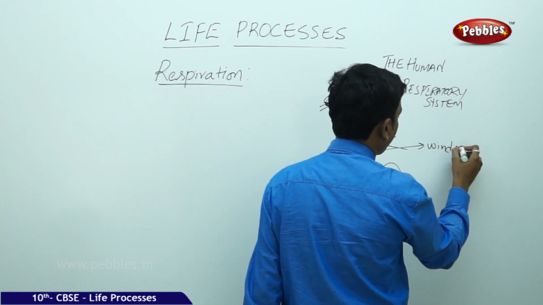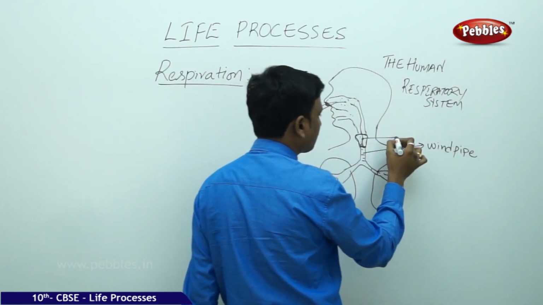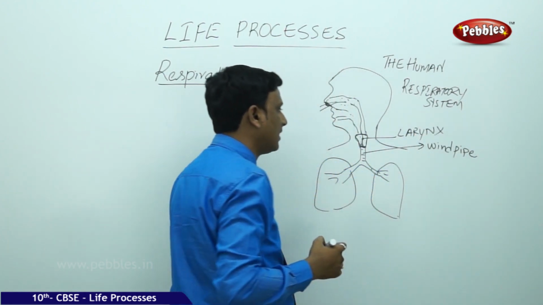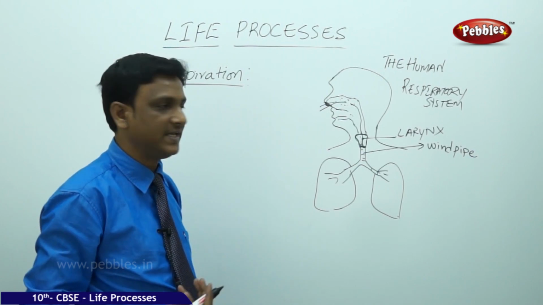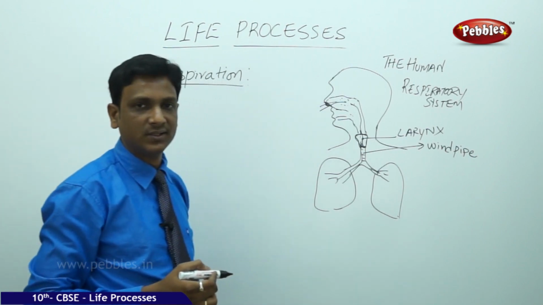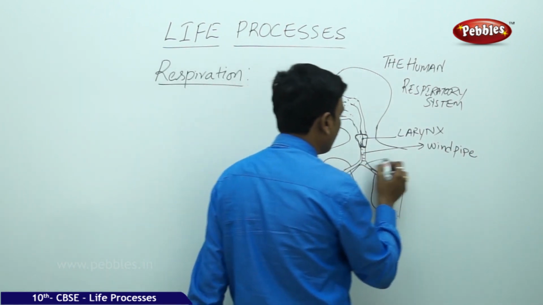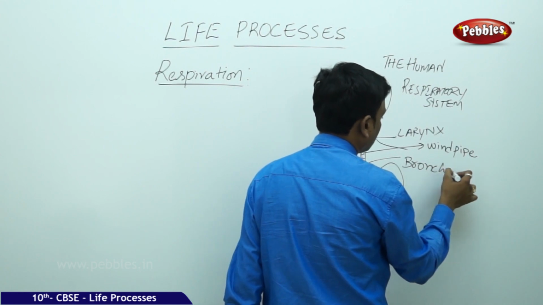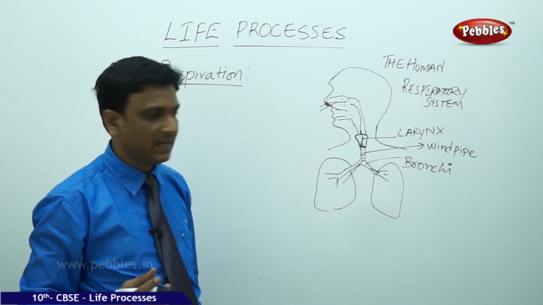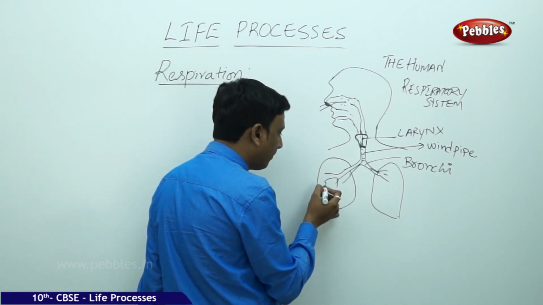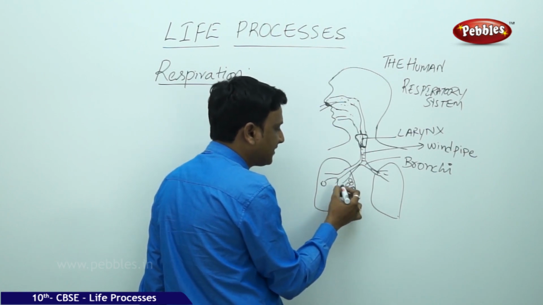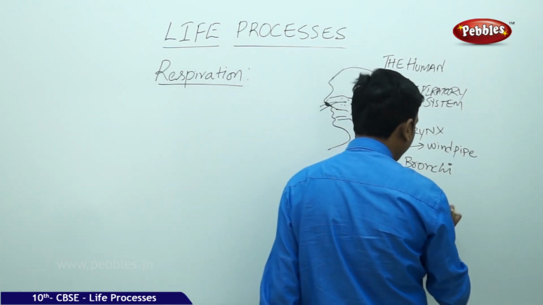The windpipe begins with a special structure called the larynx, or voice box, which enables us to produce sounds while exhaling the air. So the air passes through this windpipe and it divides into two branches called bronchi. These bronchi are divided into finer branches, bronchioles, and finally they end up with tiny grape-sized bubble-like structures. These are alveoli.